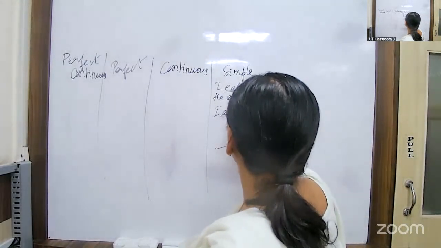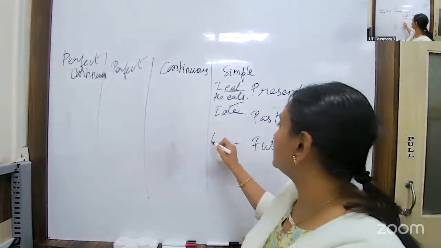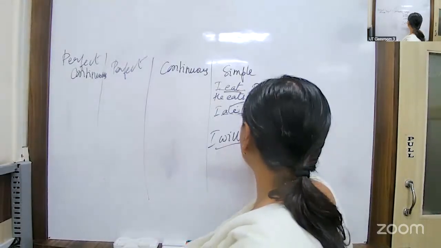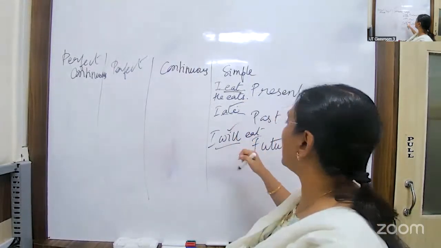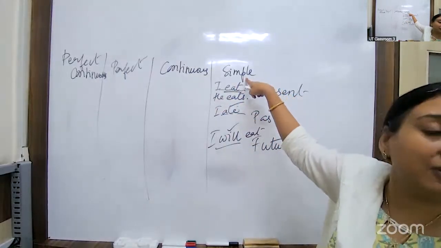I have written the wrong spelling. Okay. Now let us come to the future. What do I say? So simple future. I say I will eat. I just have to add will to the base verb. Right? Now when are these simple forms used?